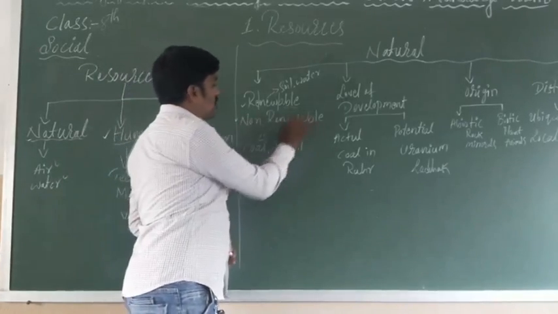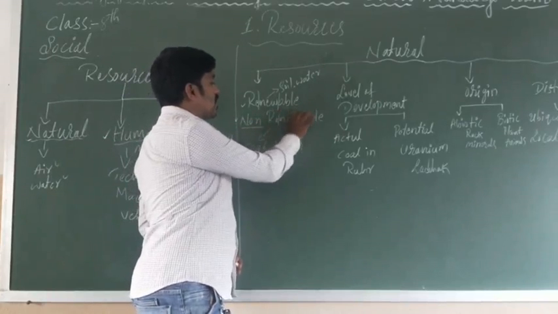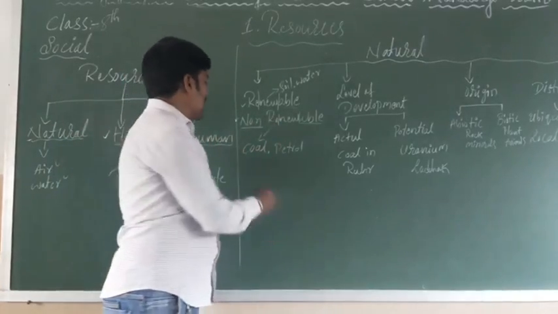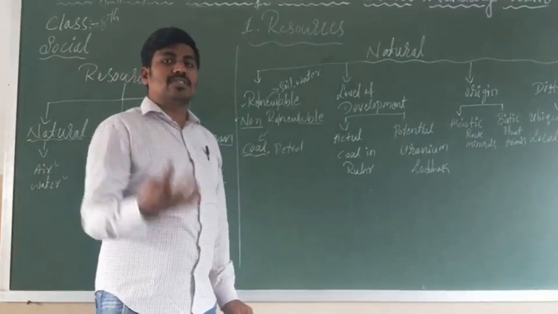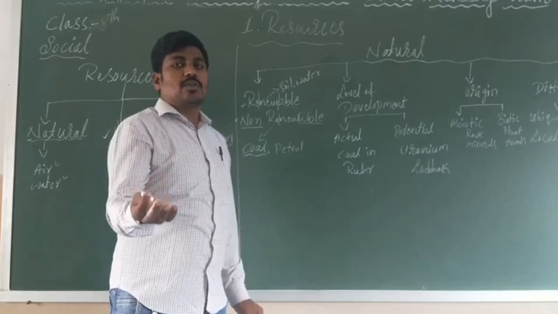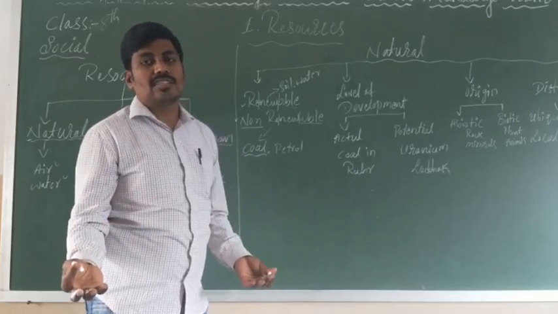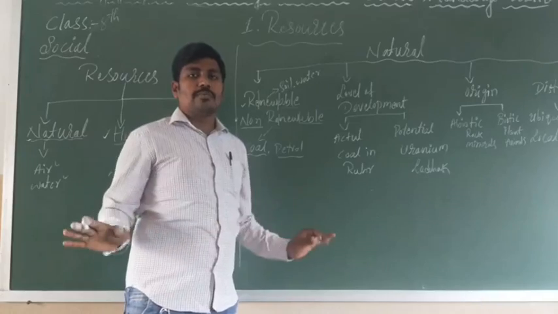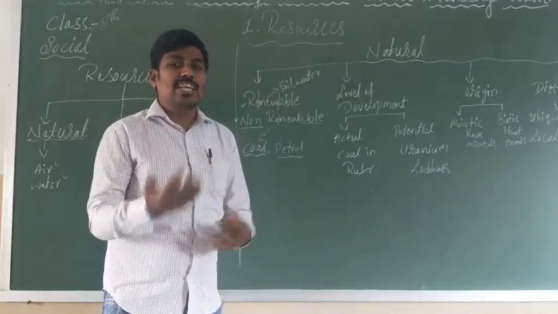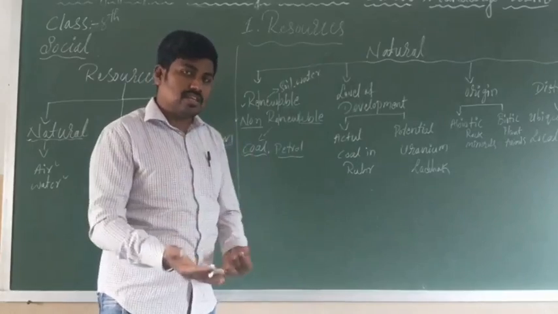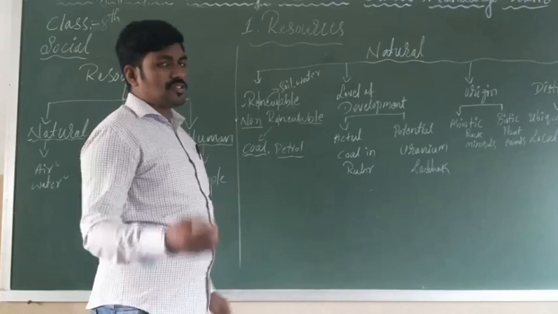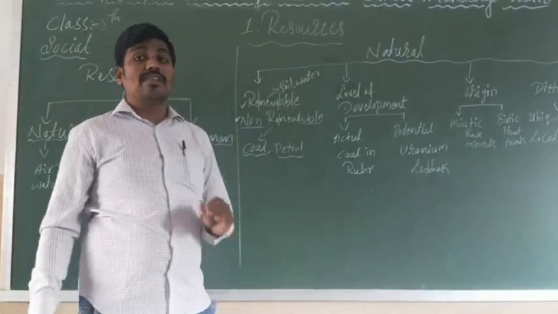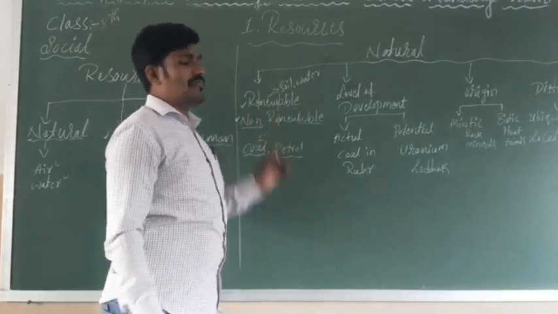What is non-renewable? Once used, you cannot use it again. For example, coal. If you burn coal, it will turn into ash, and you cannot use that ash as coal again. The same with petrol. If you put it in the vehicle and use the petrol, it is gone. You cannot reuse or renew it. So there are two types of natural resources: renewable resources and non-renewable resources. I have explained examples here.